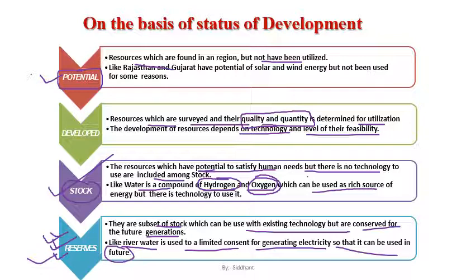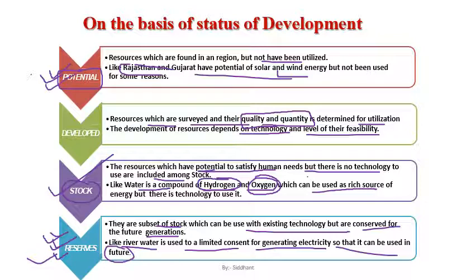All right, let me give you an example of potential also. Like Rajasthan and Gujarat, a very large state, and desert area is also present over there. The desert area receives a very large amount of insolation, the incoming solar radiation from the sun. That solar energy can be utilized for power generation by setting up solar panels and all, but it is not being utilized. So we know that we have the resource, but we are not utilizing it.